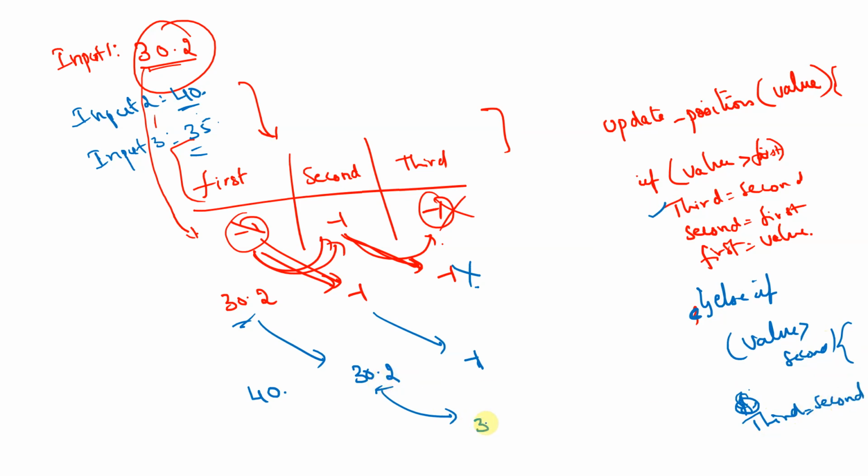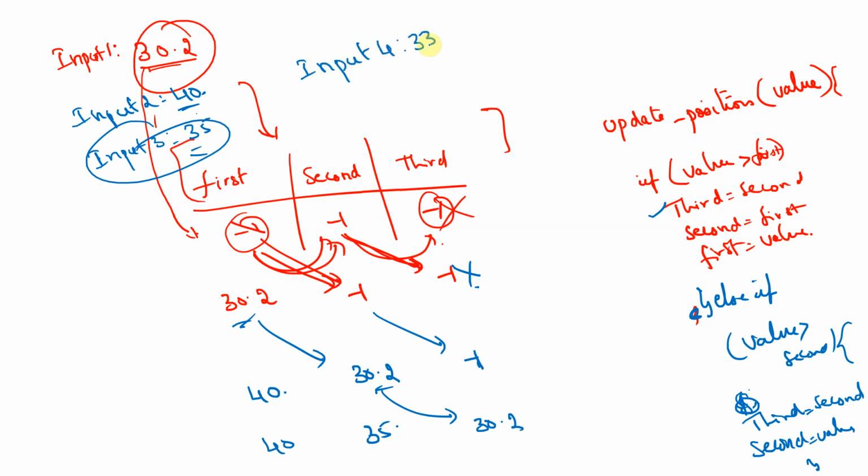That is, 30.2 is pushed to this. First place is untouched, and the second will take the new value. So second is none other than the value, that is 35. Imagine now input 4 is 33. Is 33 greater than the first value? No. Is 33 greater than the second? No. But is 33 greater than third? Yes. So this should be removed and this should come, right? So we should write a last else